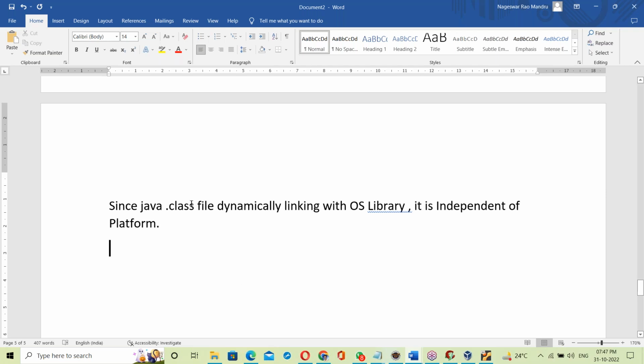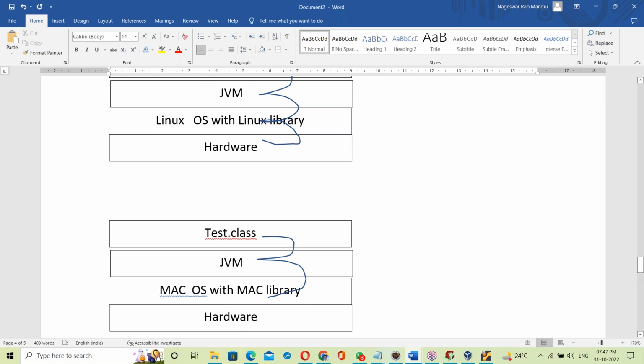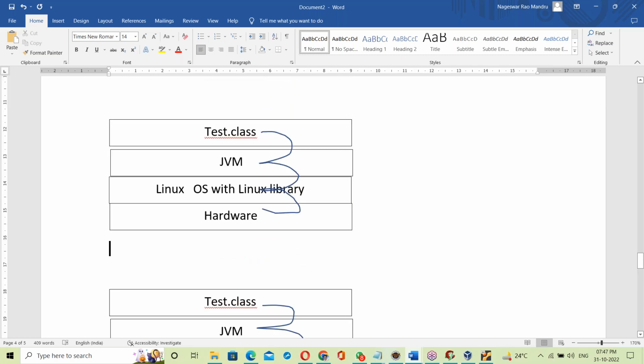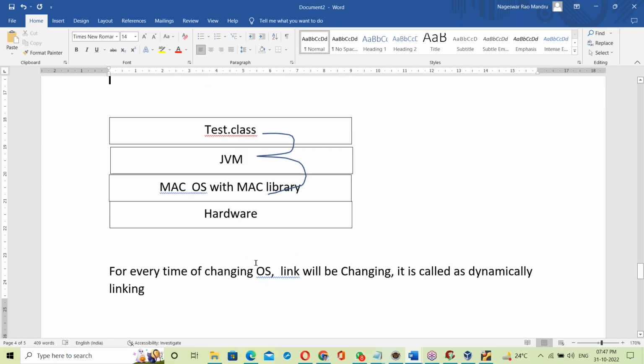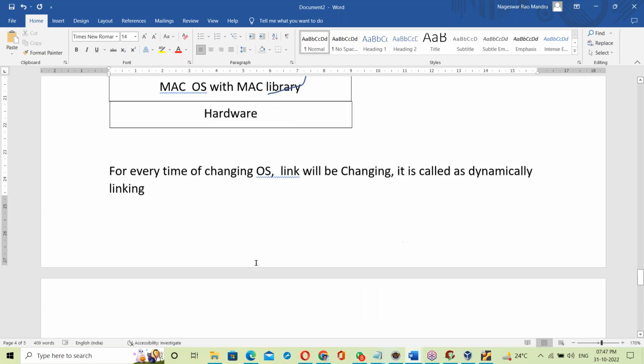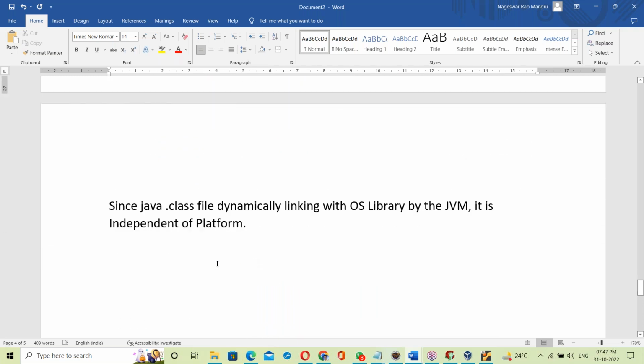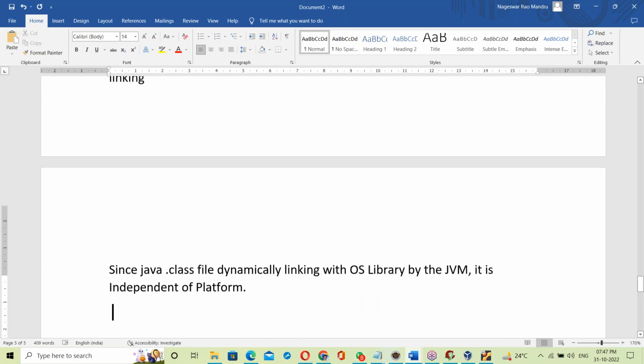Since the Java .class file is dynamically linked with the OS library by the JVM, it is platform independent. So the JVM makes the Java program file platform independent. Every time the OS changes, that link changes. I hope you understand, right? So static linking means it is OS dependent. Dynamic linking is independent of OS.